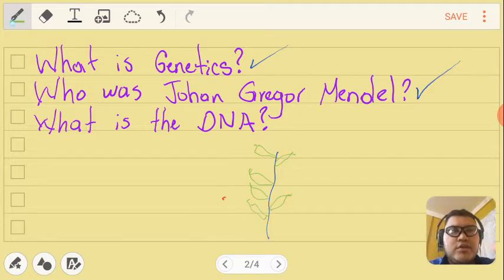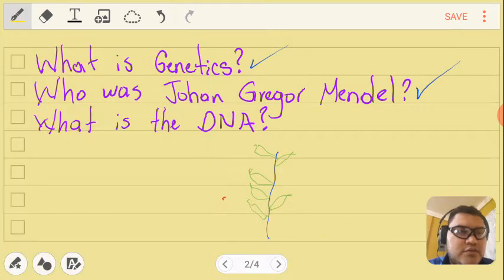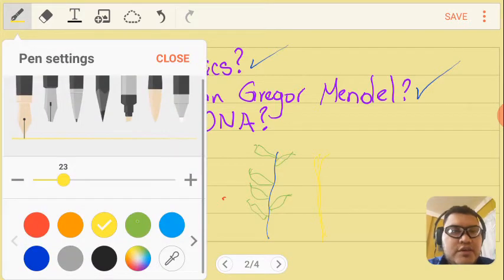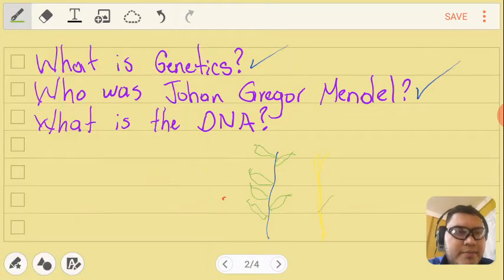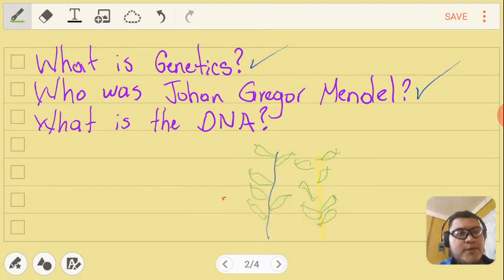For example, he was trying to mix the green peas with the yellow ones, the yellow peas with the green peas, to see if some variations can happen. And you know what? He discovered that yes, exactly. When you mix peas from one color with another color, the results sometimes will be 50% of one color and 50% of another color.